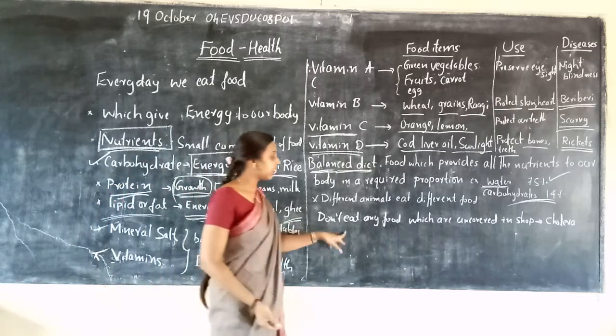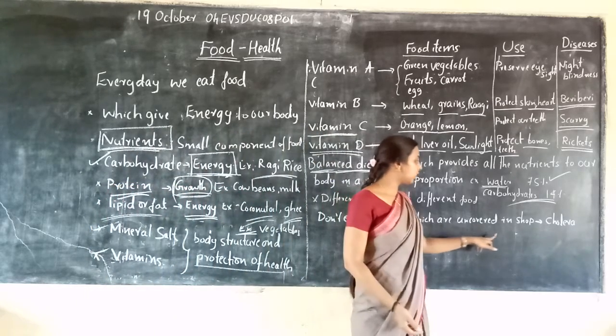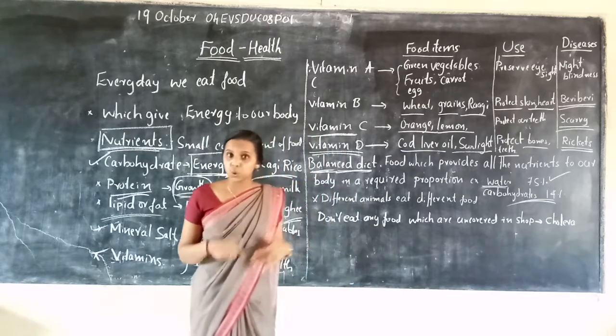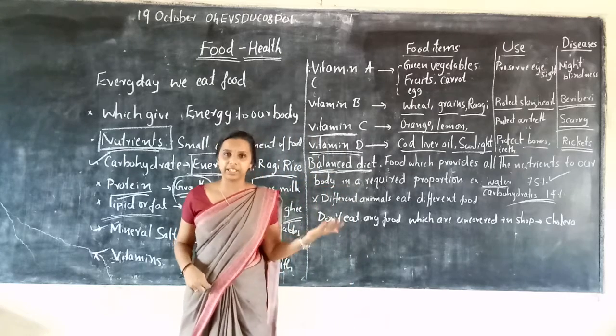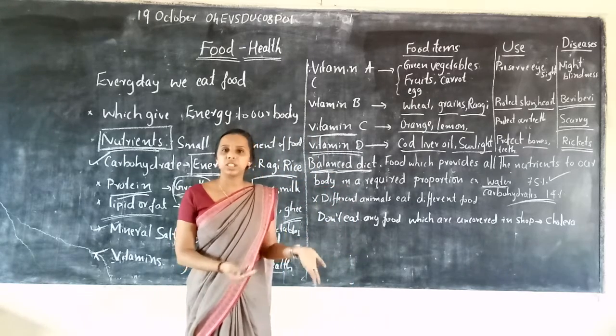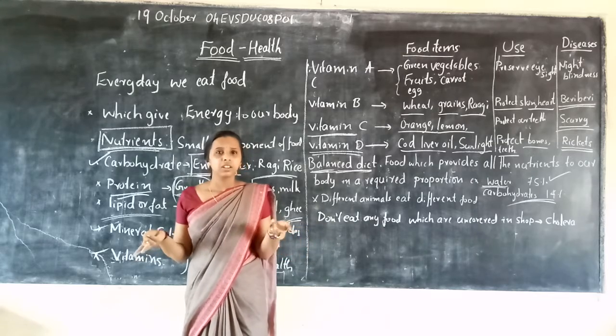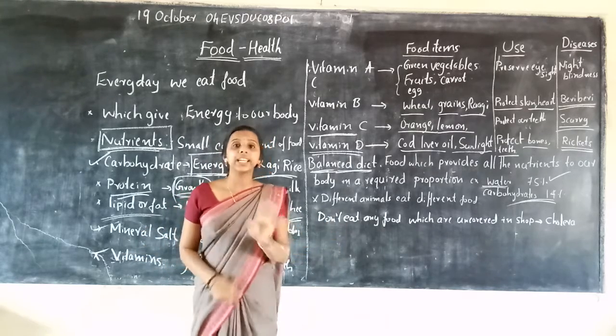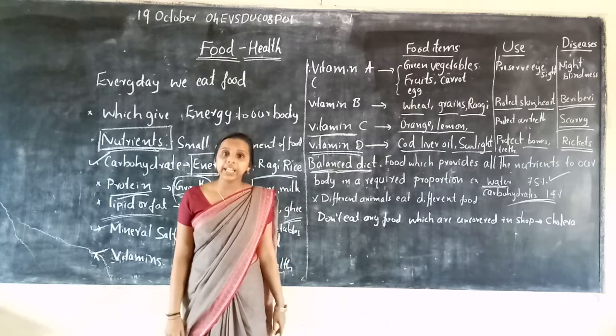Next, don't eat any food which is uncovered in a shop. Why? Your parents tell you when you go to the market and see sweets or fast food, when they are open, don't eat any food which is uncovered. Why?